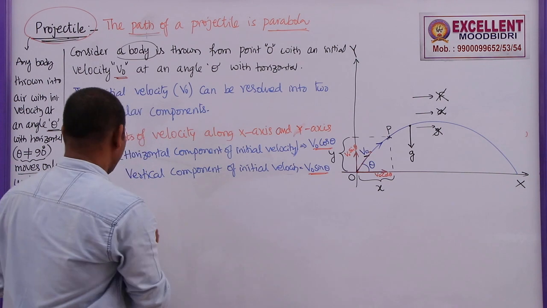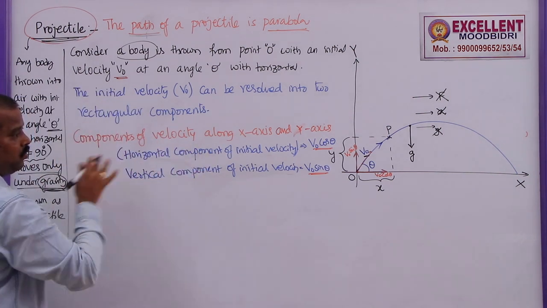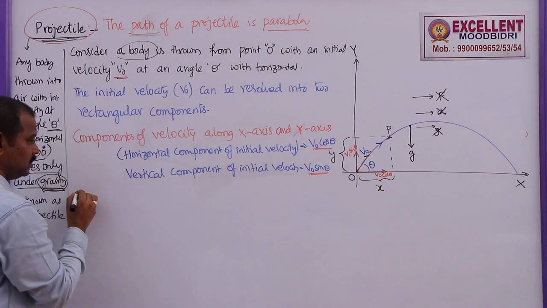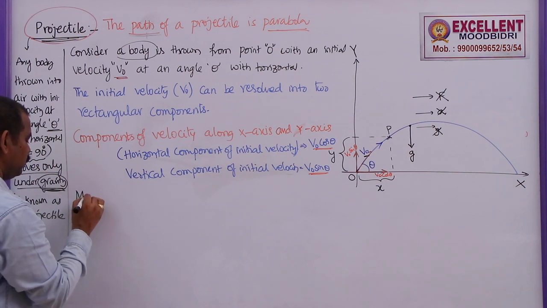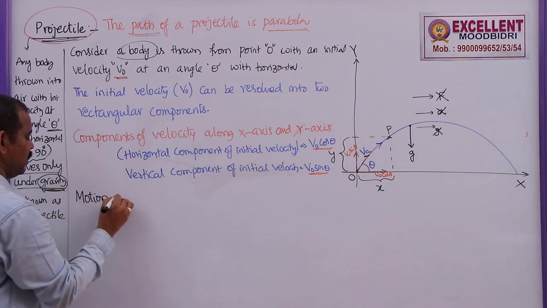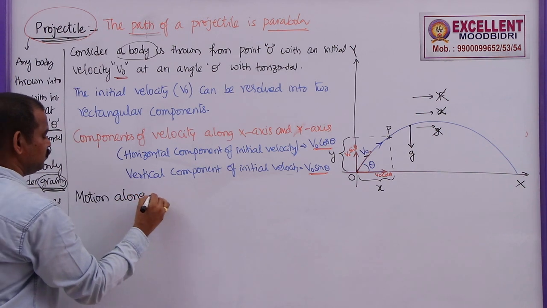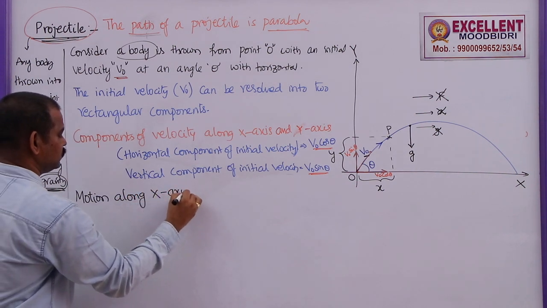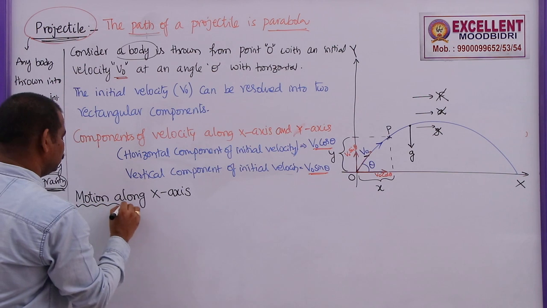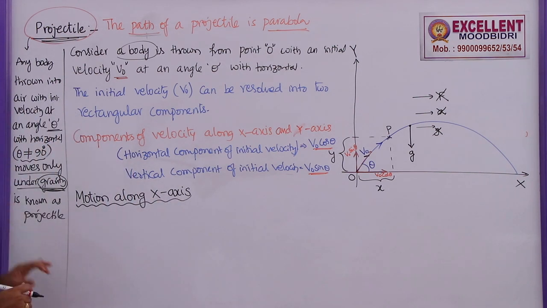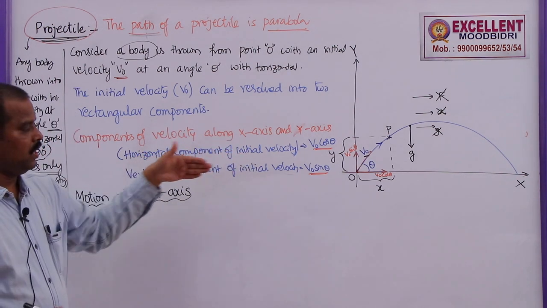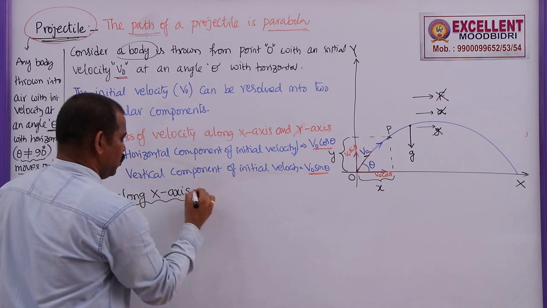So, when the body is moving along x axis, let me consider the motion along x axis. If you consider motion of this body along x axis, what are the known quantities here?